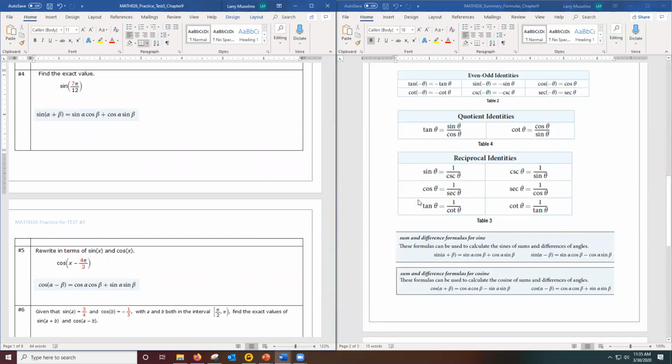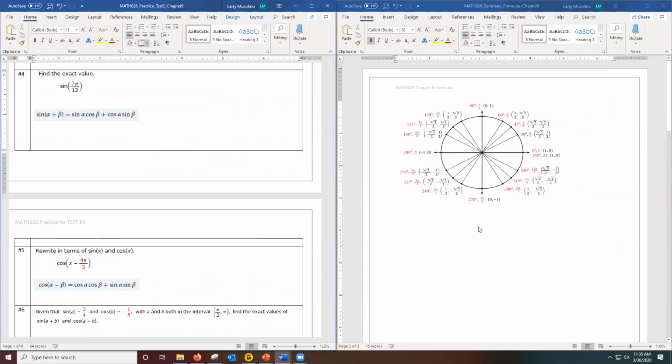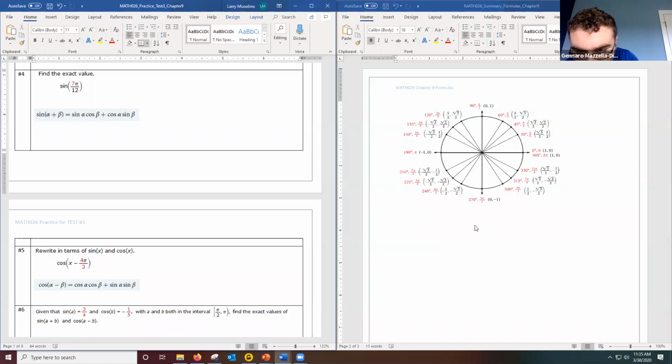Number 4 says find the exact value of sine 7 pi over 12. You might think, let me go to the unit circle and just look up sine of 7 pi over 12. But the unit circle doesn't have 7 pi over 12, so that's not going to work. I need another method.